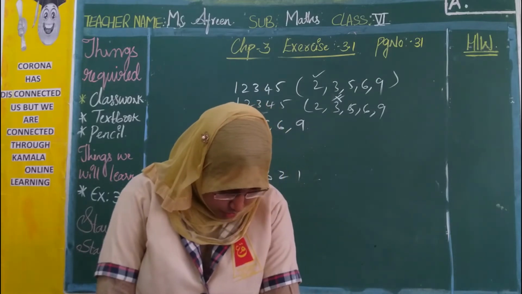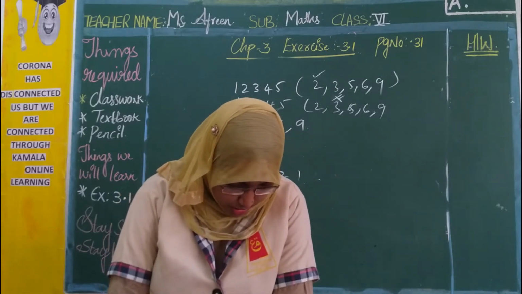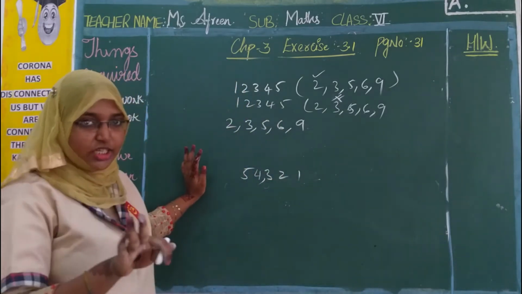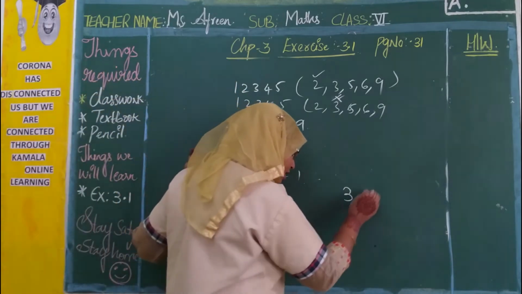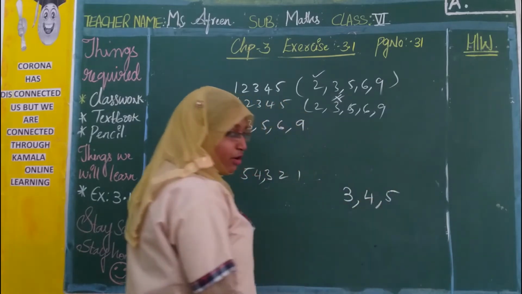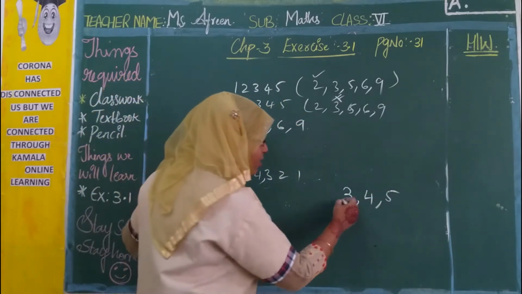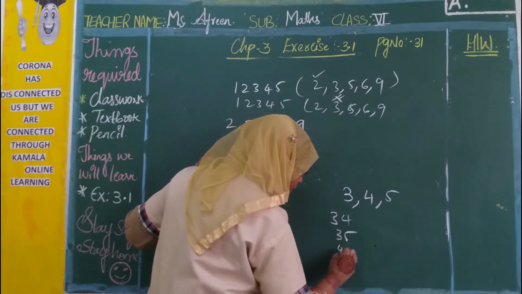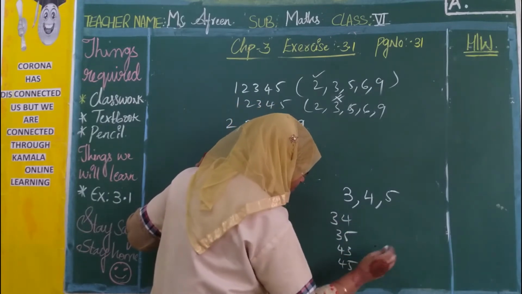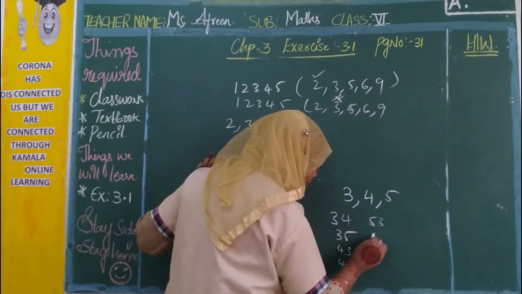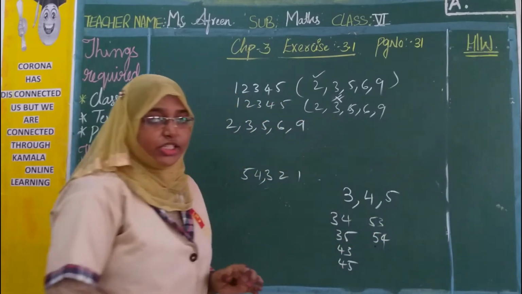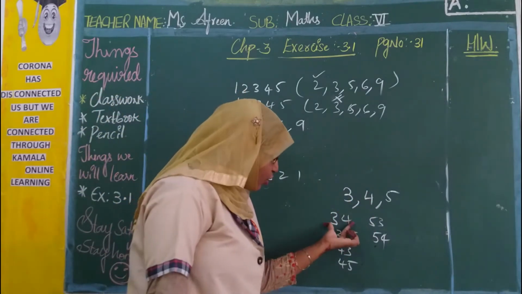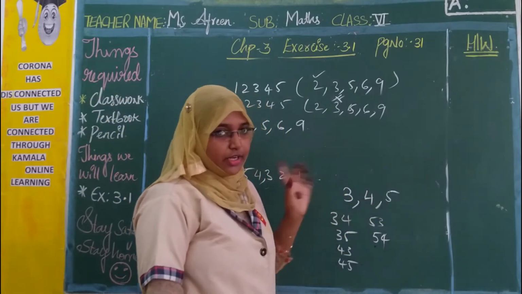Even this sixth one you can do. Write different 2-digit numbers using 3, 4 and 5. Similar to the fourth one, where we found 3-digit numbers. But here they have given 3 different digits and asked to form 2-digit numbers. So I can write 34, 35, 43, 45, 53 and 54. These are the 2-digit numbers formed by using these 3 different digits.